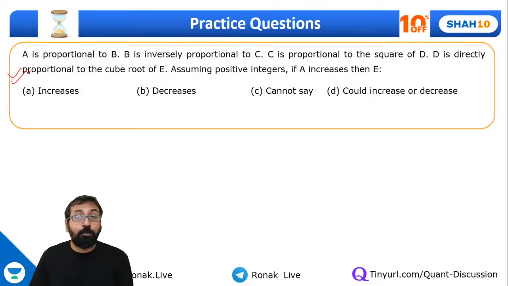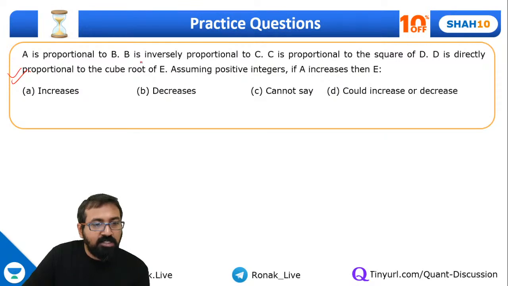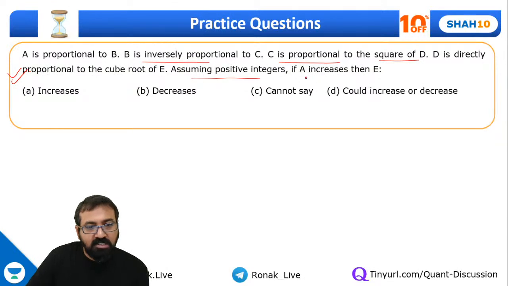A is proportional to B, B is inversely proportional to C, and C is proportional to the square of D, and D is directly proportional to the cube root of E. Assuming positive integers, if A increases, then E will.